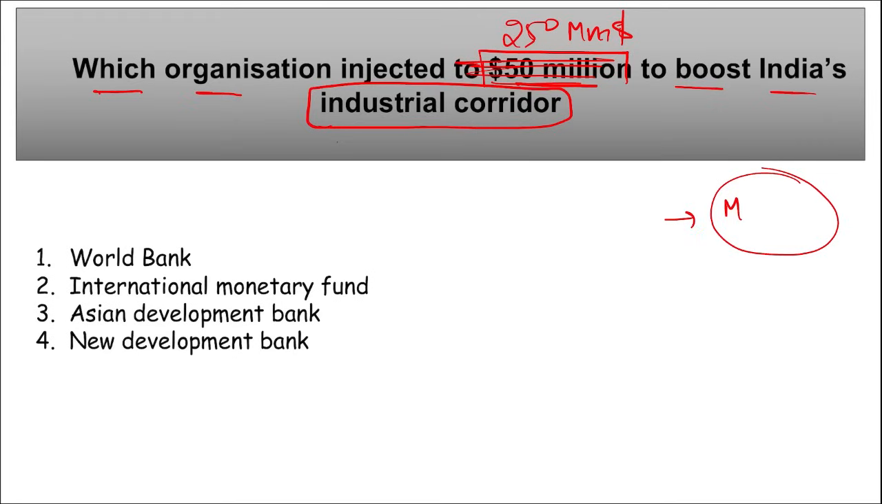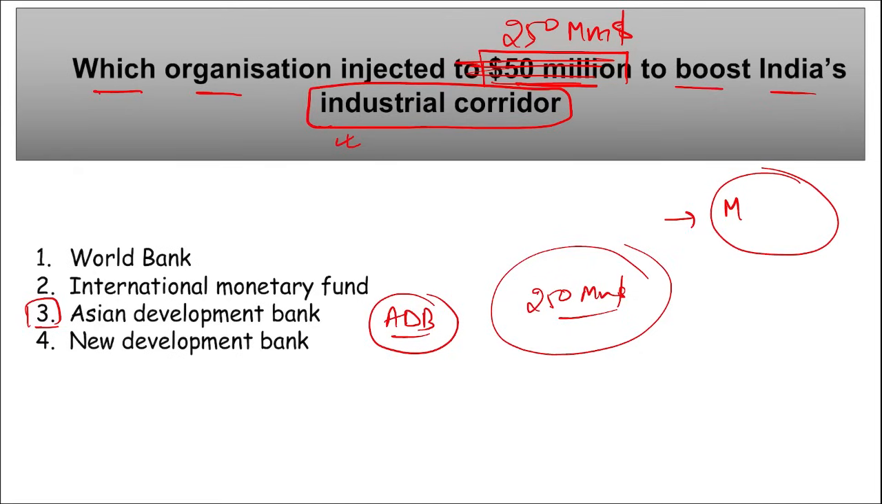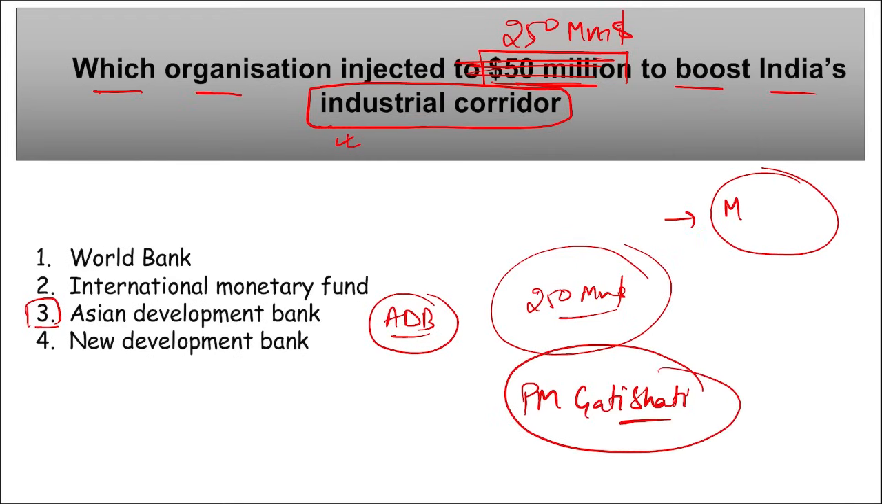For the same reason, to enhance the development of India's industrial corridor, it was Asian Development Bank, right? They have recently approved a $250 million loan to boost India's industrial corridor. Right, mark this. Remember this funding program will support the multimodal logistic program under PM Gati Shakti. And what is PM Gati Shakti? It is your master plan for multimodal connectivity. Also, apart from this, this is your first investment.